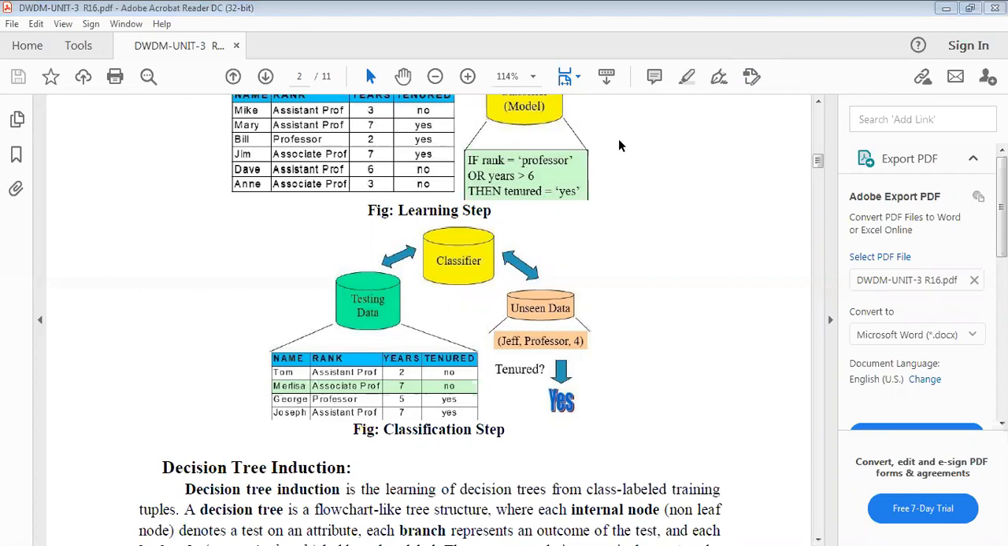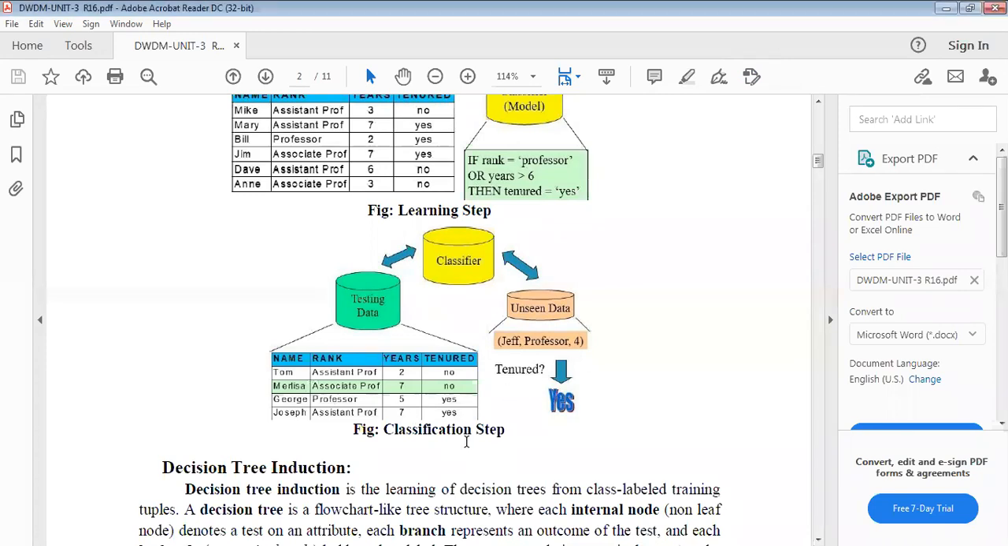So either yes or no, you have to represent it here. If the professor is greater than 6 years, you have tenured yes. Otherwise, you write no. That is the learning and classification step.